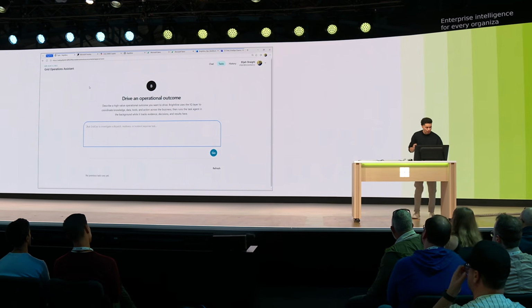Agents are only as good as the context we give them. Microsoft IQ unifies enterprise intelligence for every organization. I'm here at a power utilities control center, and we'll start by running a long-running agent.